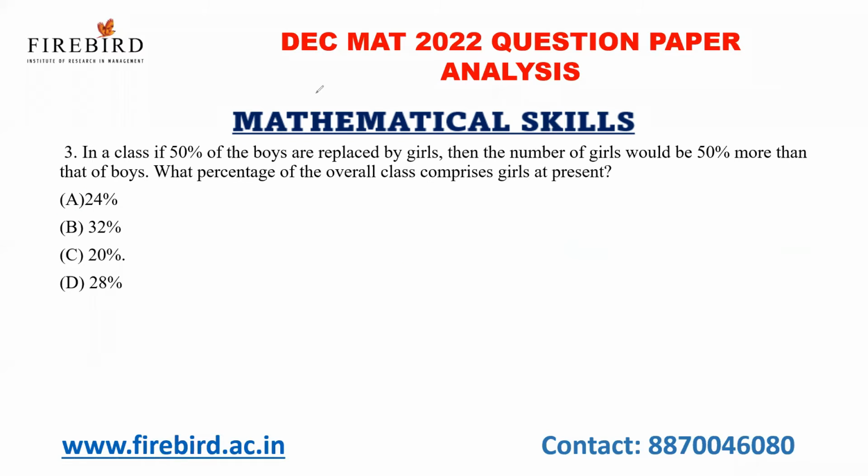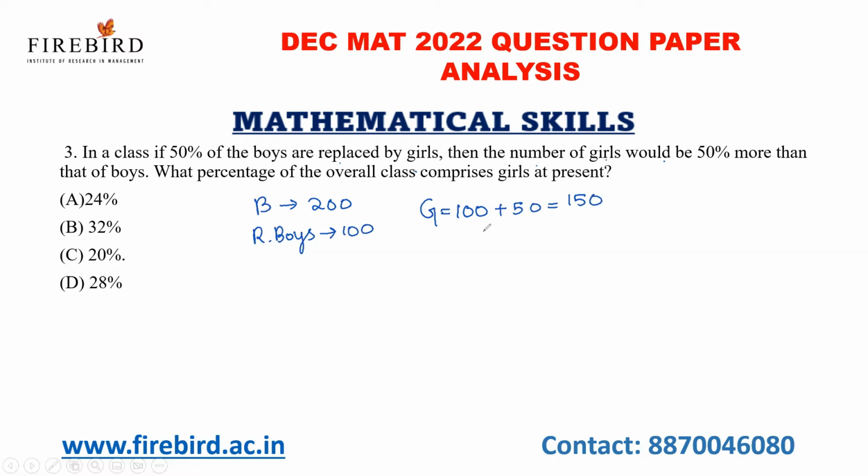Okay. Now, in a class, if 50% of the boys are replaced by girls, then the number of girls would be 50% more than that of the boys. Let us take boys as 200. See, if 50% of the boys are replaced by girls, what is 50% of the boys? 100. And the remaining boys will be 100. Then the number of girls would be 50% more than that of the boys. So 50% more than that of the boys means the girls will be 150.